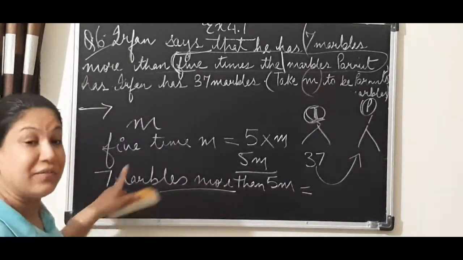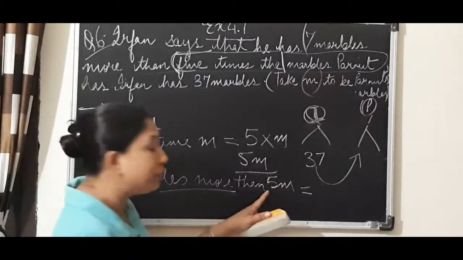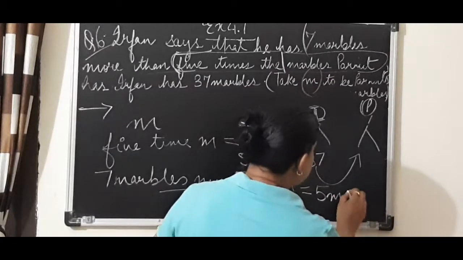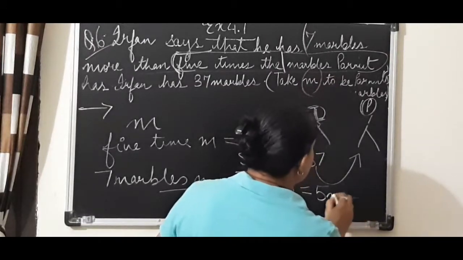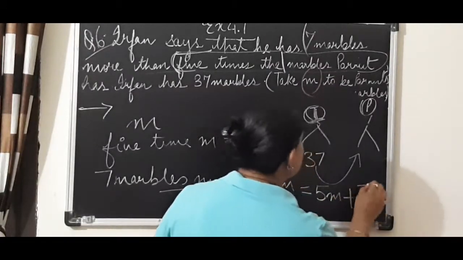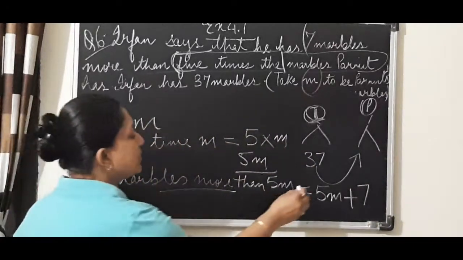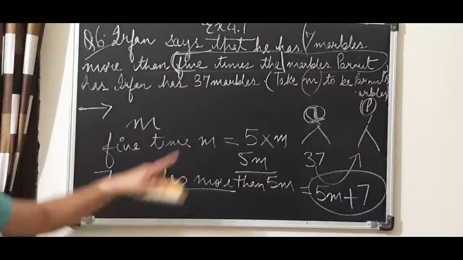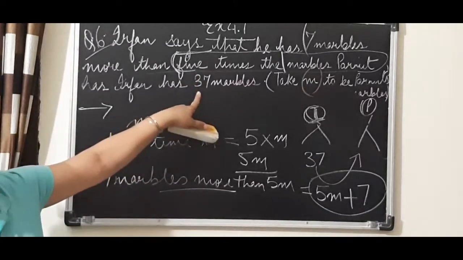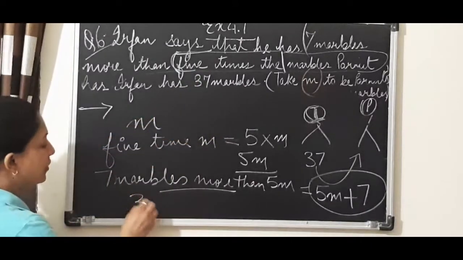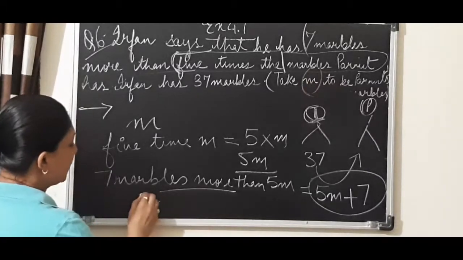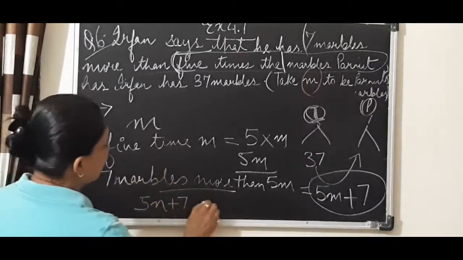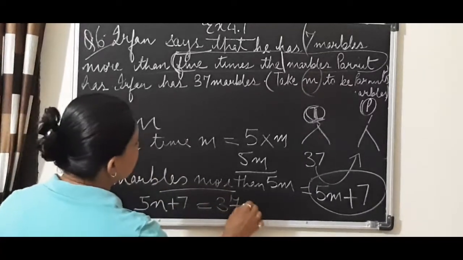How much more? 7 to 5m. So 5m plus 7. This is the number of marbles Irfan has, and he is equating it to 37. So finally you will write down 5m plus 7 equal to 37.